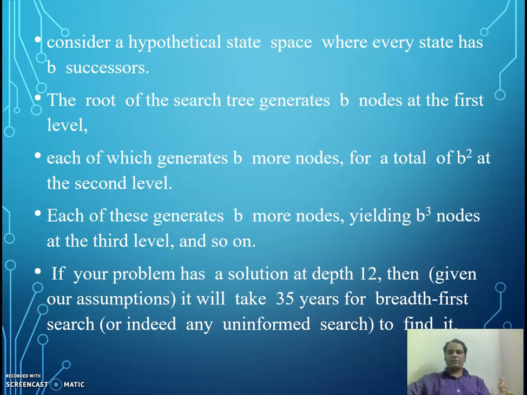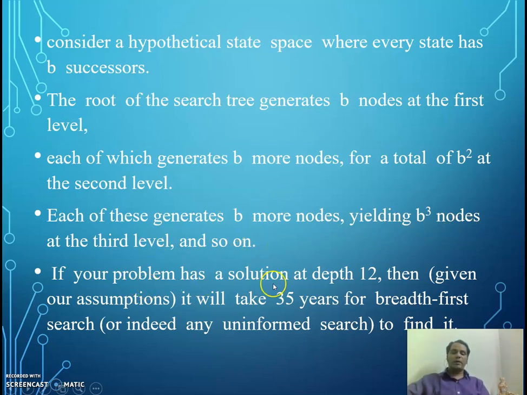Consider a hypothetical state space where every state has B successors. This is the explanation of the formulas we have seen. The root of the search tree generates B nodes at the first level, each of which generates B more nodes, for a total of B square at the second level. Each of these generates B more nodes, yielding B cube nodes at the third level, and so on.